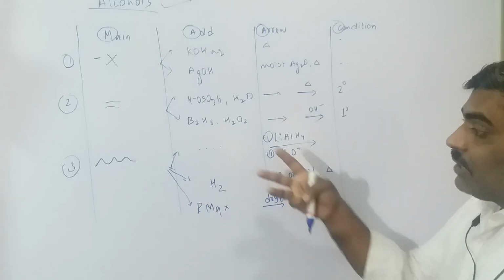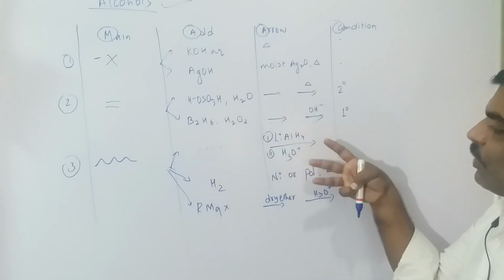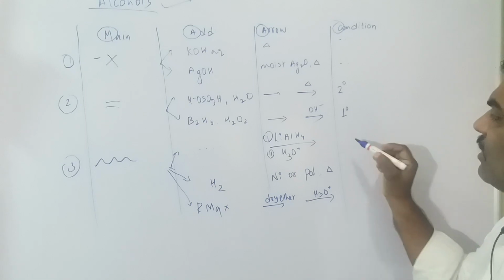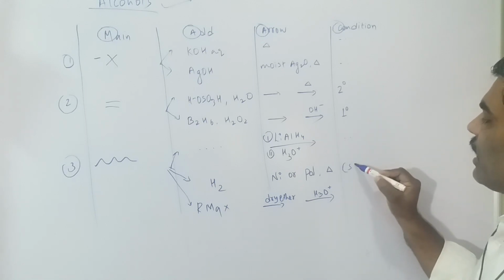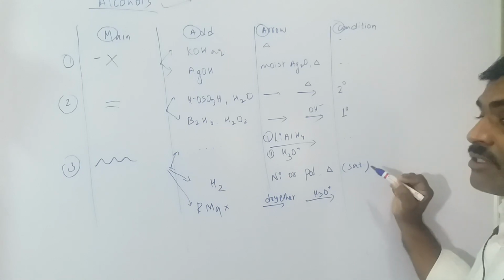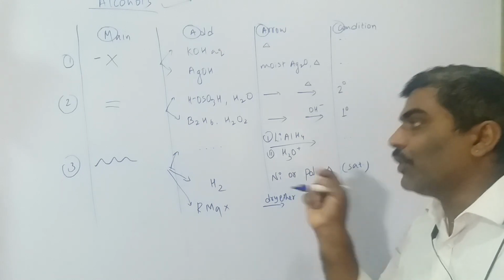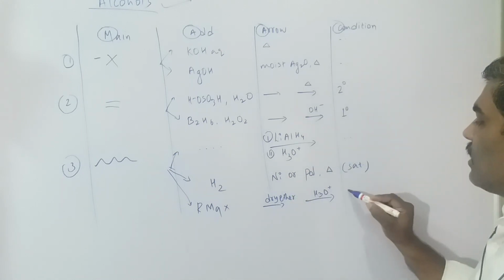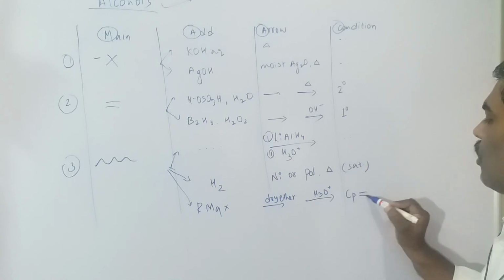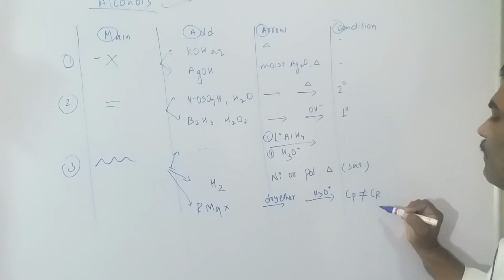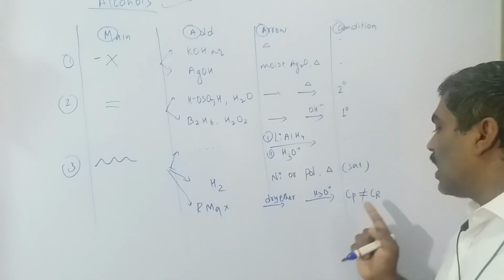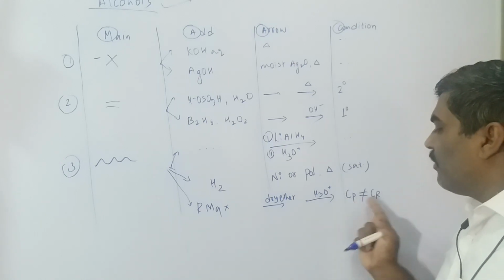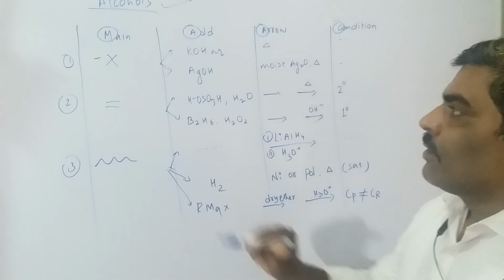Now, three possibilities are there. So what is the condition? Condition in the sense, like here it's okay, no condition is there, but for this a saturated compound is formed. That you will understand when we take the actual question. And for this, Cp is not equal to Cr, meaning carbon of product is not equal to carbon of reactant, meaning difference in carbon.